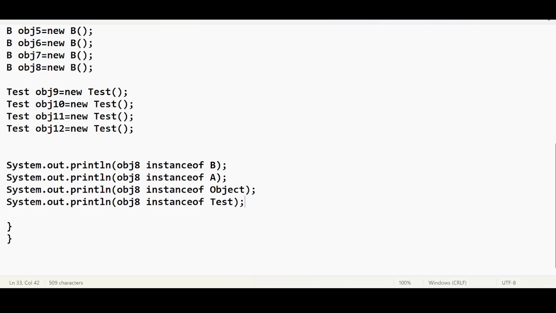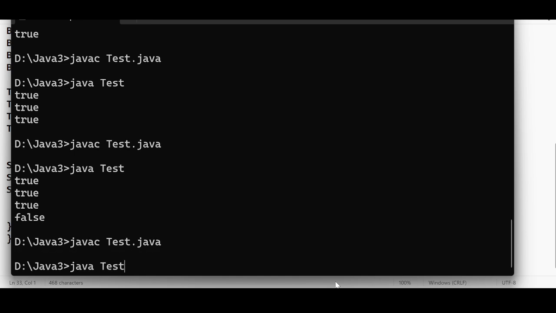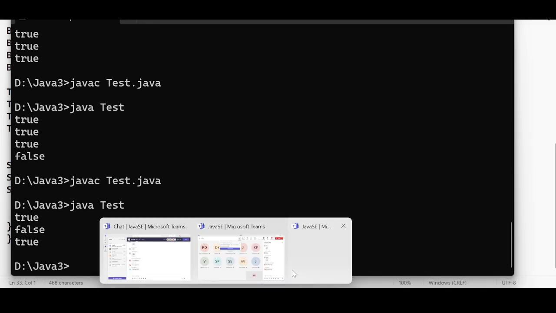Right? Obj1 instance of A, instance of B, and instance of object. Same question, isn't it? True, false, true. This is the answer. Good, good, good people, you are getting this.